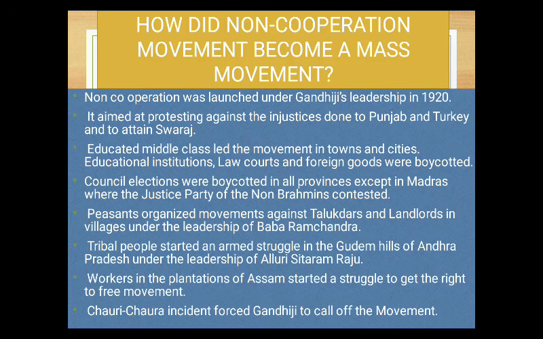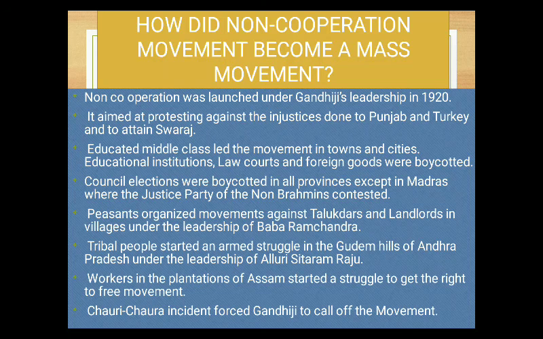He aimed at protesting the injustice done to Punjab, meaning the Jallianwala Bagh massacre, and then Turkey, meaning the Khilafat movement, to defend the powers of the Khalifa. And not only these two, but also mainly to attain Swaraj, right?